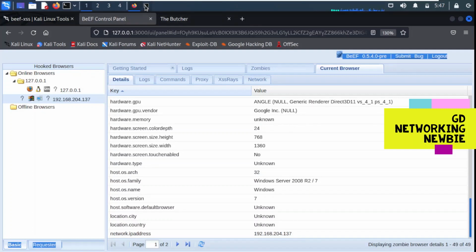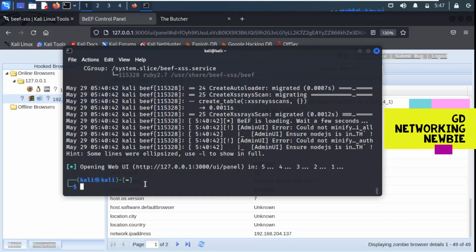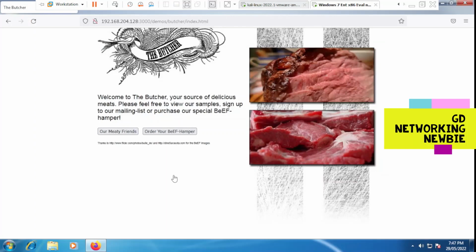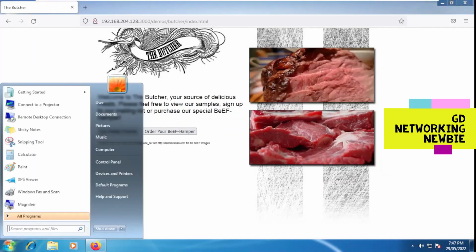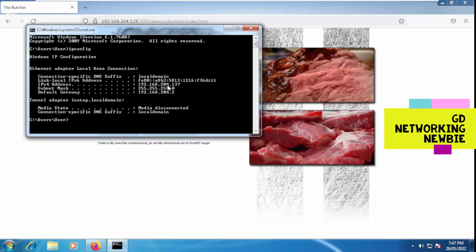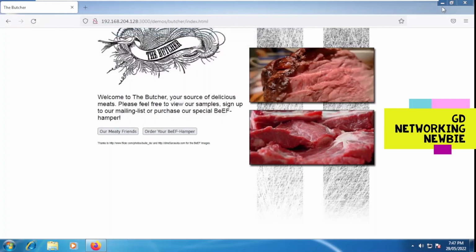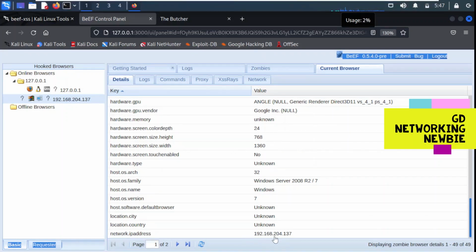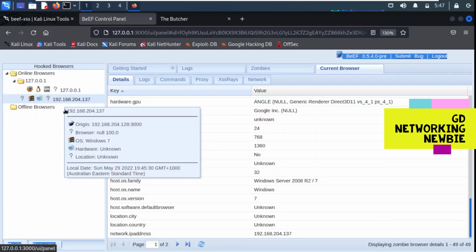And yes, if we want to make sure, then maybe we can also run this. If you want to see what the IP address is here, run ifconfig, and you can see this is the IP address of our Kali Linux machine, right? In the same way, I also want to show you the IP address of this Windows 7 machine. If we go to the command prompt and run the ipconfig command, you can see this is 137. And you can see the same information from our attacking machine. We also can see this information here, the network IP address to which our attacking machine is connected.